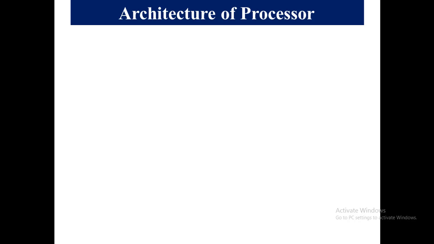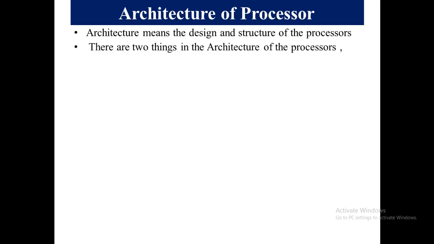So let's discuss the architecture of processor, how the processor works and how it responds to different computer instructions. Architecture means, as we all know, the design and structure of a processor. There are two things in the architecture of processors. Number one is data lines, which we know as buses, and number two is the number of cores. You have often heard the terms dual core, quad core, i5, i7, i10. What do all these terms mean?